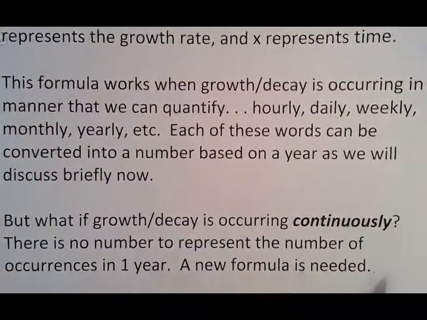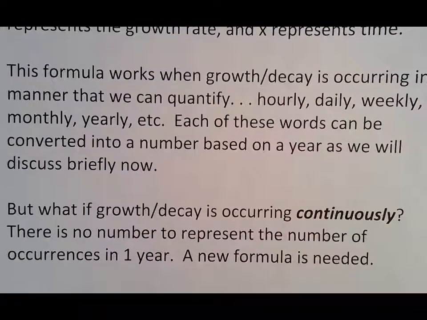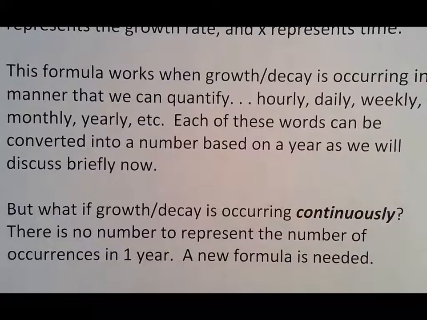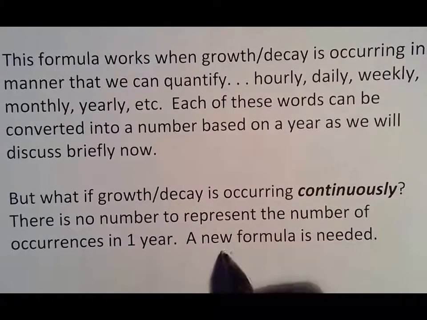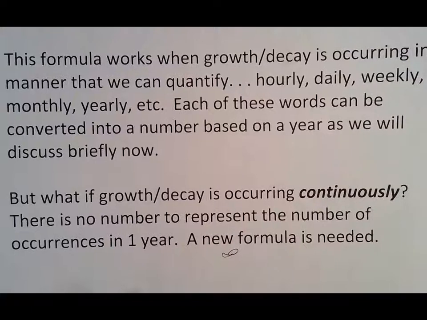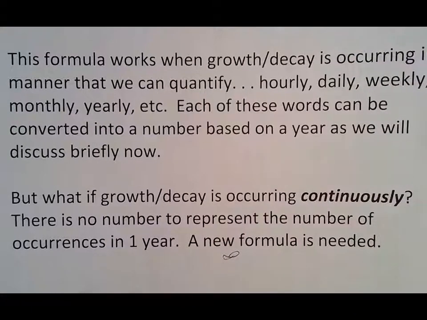But what if growth is occurring continuously? There is no number to represent the number of recurrences in 1 year because we'd be going to the number infinity, because right now it could have actually compounded 1,000,000 times from now to now. So if it's continuously changing the value of whatever's in there, a new formula is needed because you cannot quantify something that's going on continuously. So this is where your introduction starts.